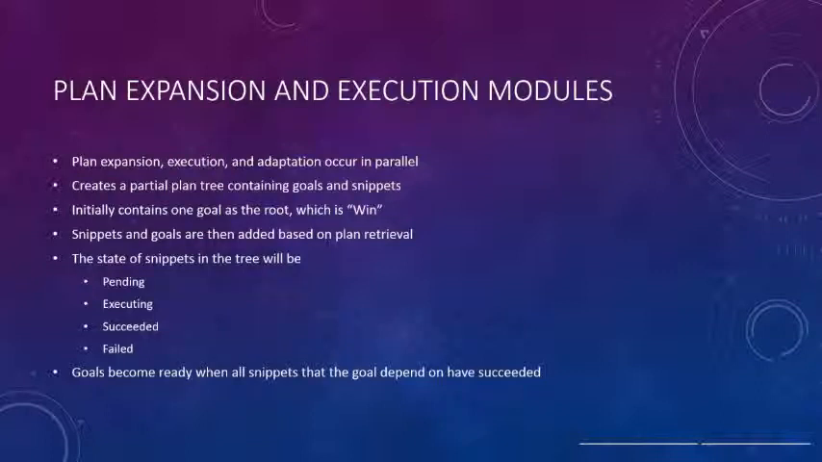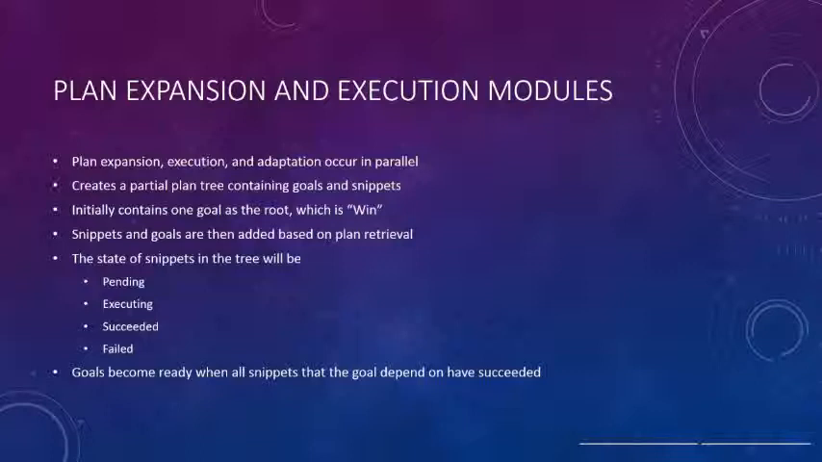Plan expansion and execution modules. Plan expansion, execution, and adaptation all occur in parallel. This creates a partial plan tree containing goals and snippets. Initially, this tree only contains the root, which is the win goal.